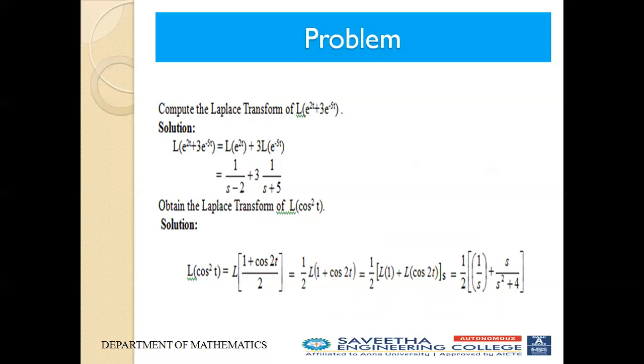The second result: obtain the Laplace transform of cos square t. We cannot find the Laplace transform of cos square t directly, so we are going to use a trigonometric formula. L of cos square t is equal to L of (1 plus cos 2t) divided by 2, which is 1 by 2 into L of (1 plus cos 2t). That is 1 by 2 into L of 1, which is 1 by s, plus L of cos 2t, which is s divided by s square plus 4.